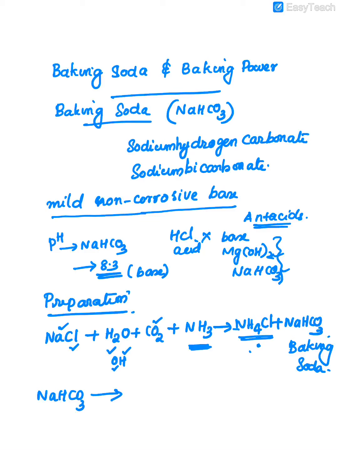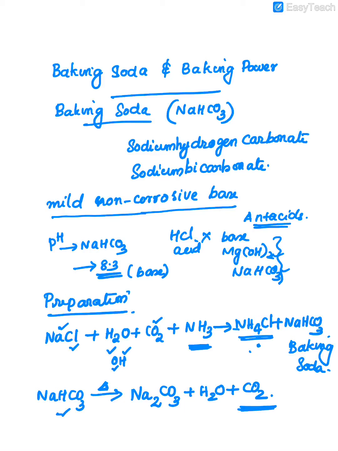So the batter is heated up, and along with that batter, the sodium hydrogen carbonate also gets heated. Okay, the heating symbol we can put like this. Due to that heating, a chemical reaction occurs and sodium hydrogen carbonate changes to sodium carbonate plus H2O plus, one more thing, CO2 is also formed.